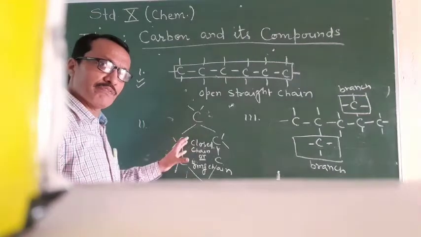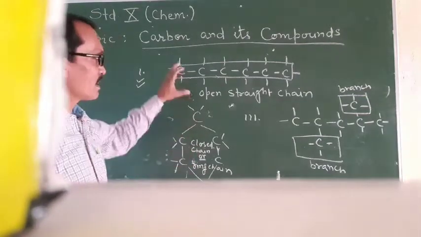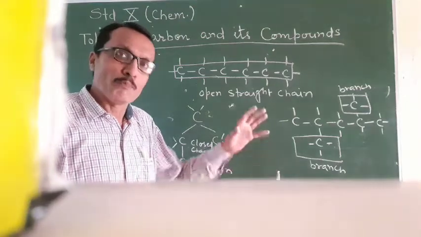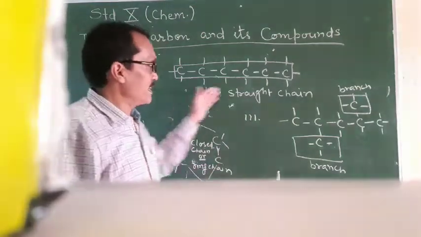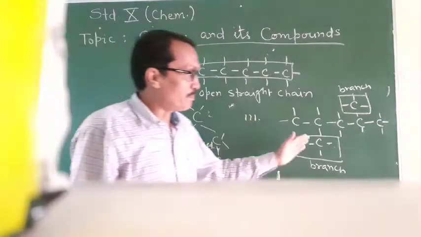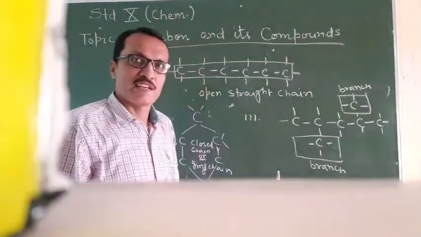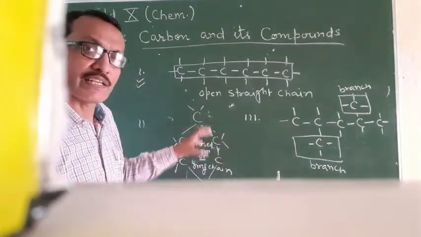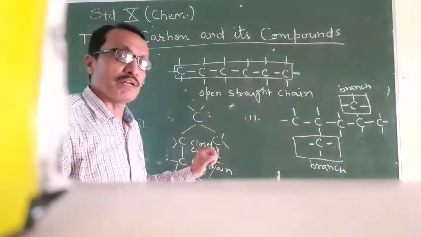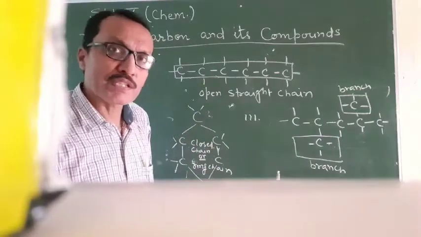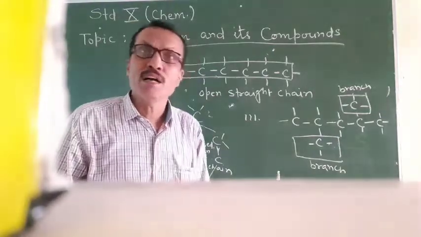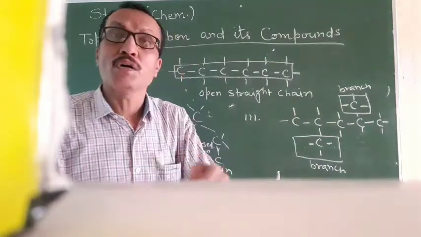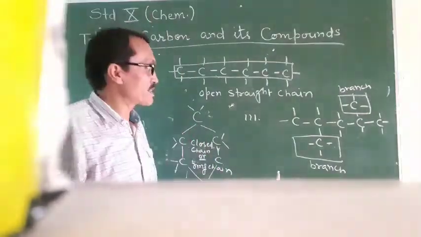It means carbon can form a closed chain, carbon can form an open chain. An open chain may be linear, may be branched. So this is possible under the catenation property for carbon. And this property makes carbon a unique element, a versatile element.